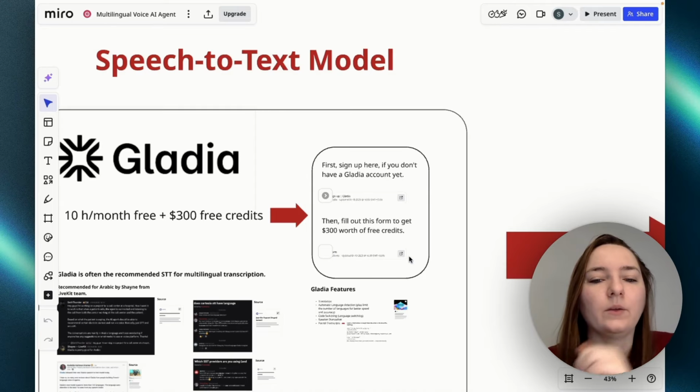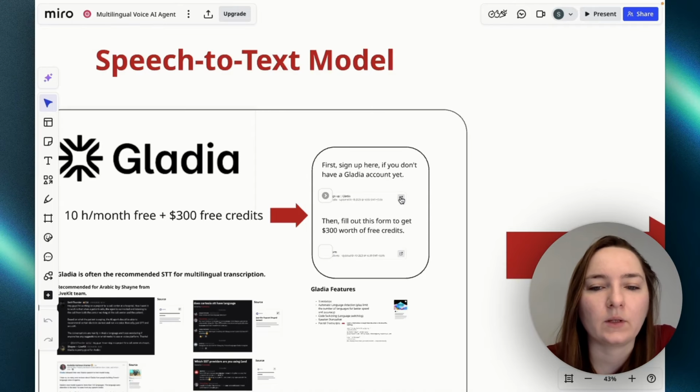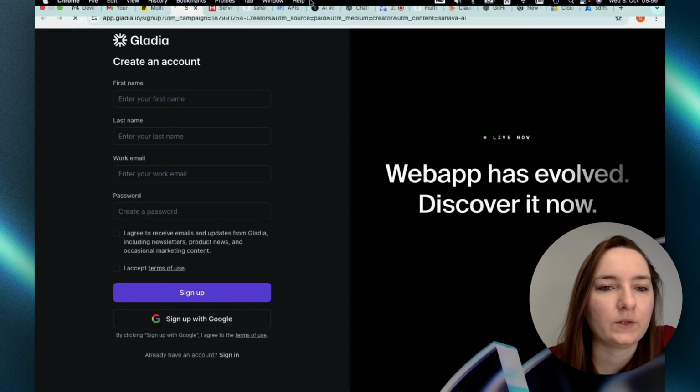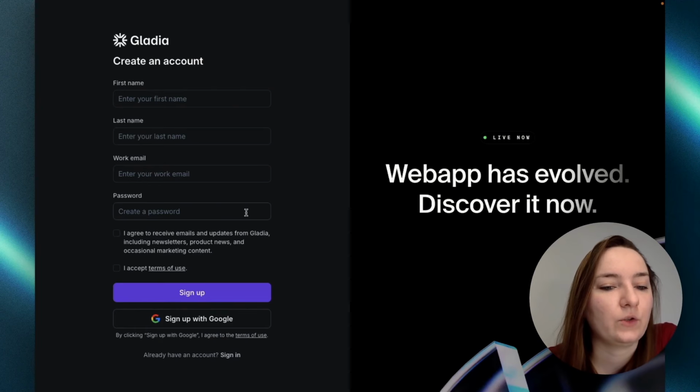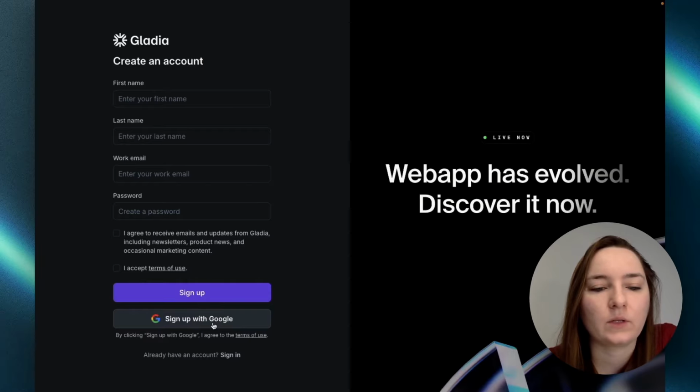The first thing that we need to do is creating the accounts that we need, and we will start with Gladia here. I will click this link that I provided you, and here you will fill out the information or just log in with your Google account.